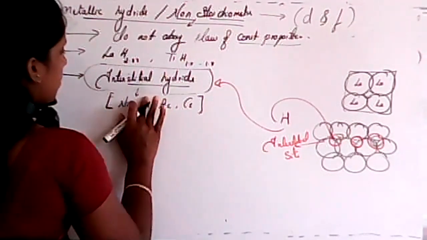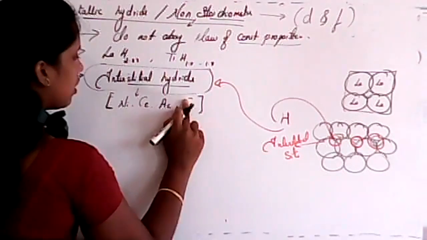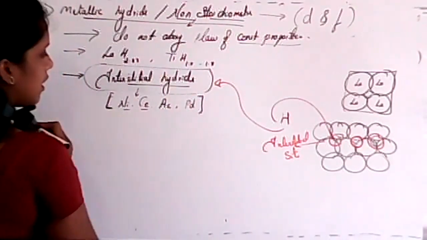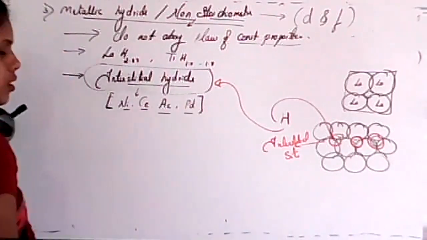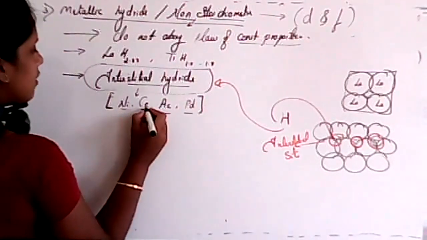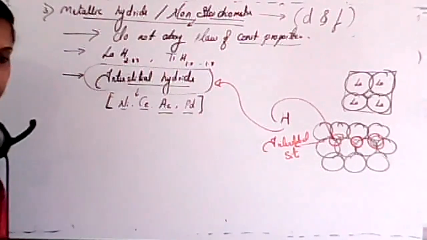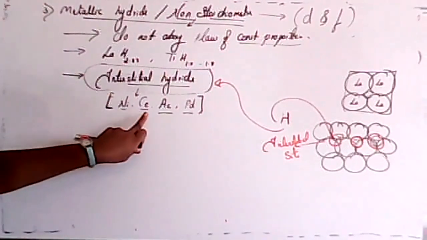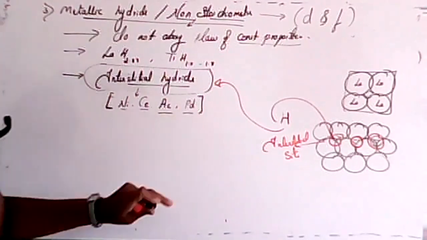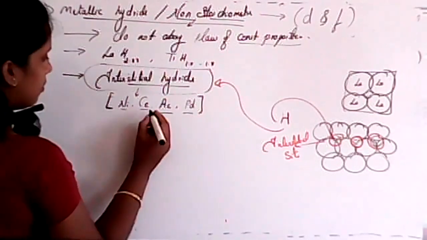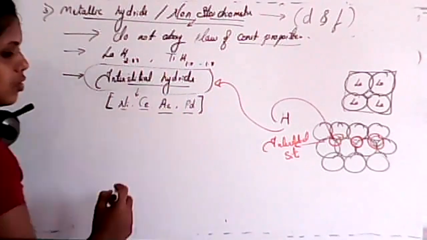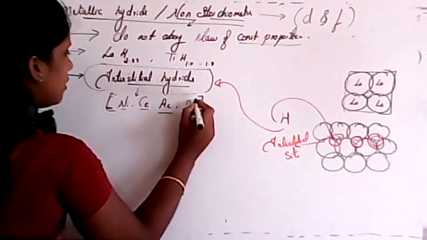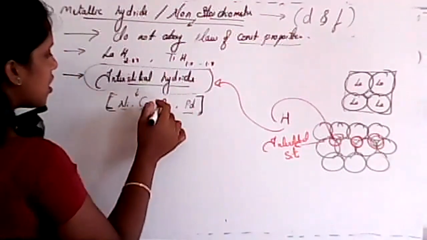You can remember it in this way: nickel, cerium, acting on palladium. It is a hint. Act is nothing but AC, your actinium. So these 4 elements only form interstitial hydride.